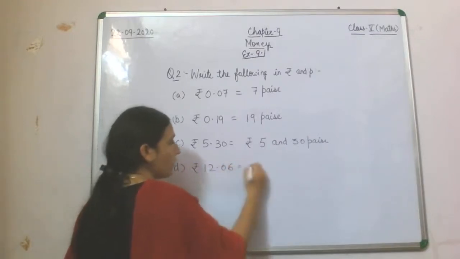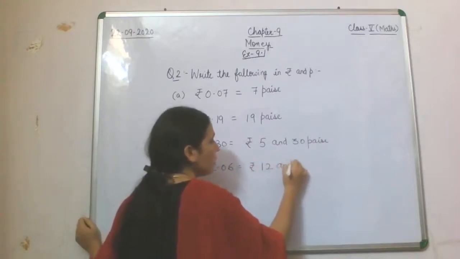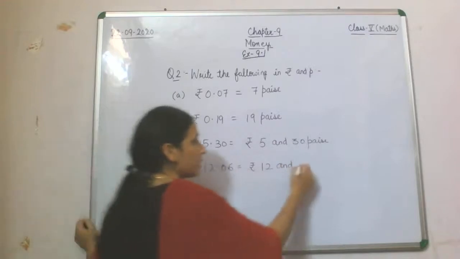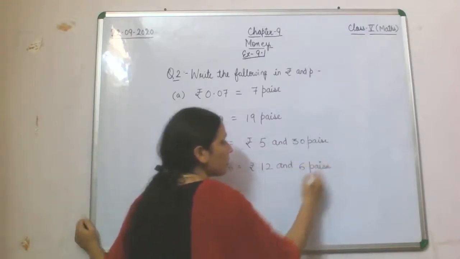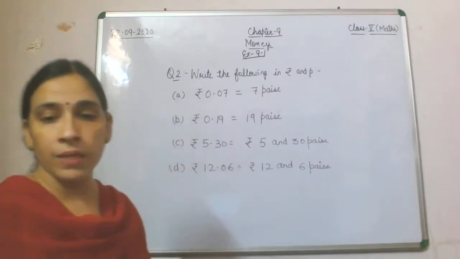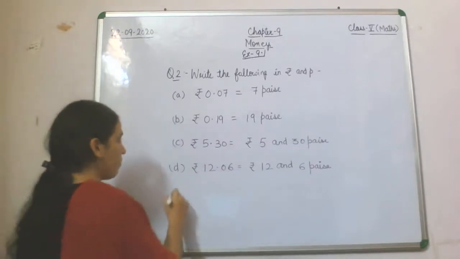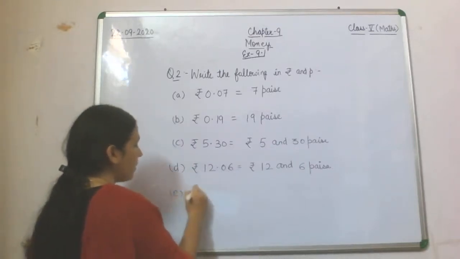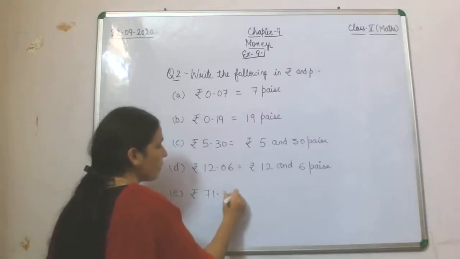Here the rupee part is 12 and this will become 6 paise. Now E part is given as 71.35.